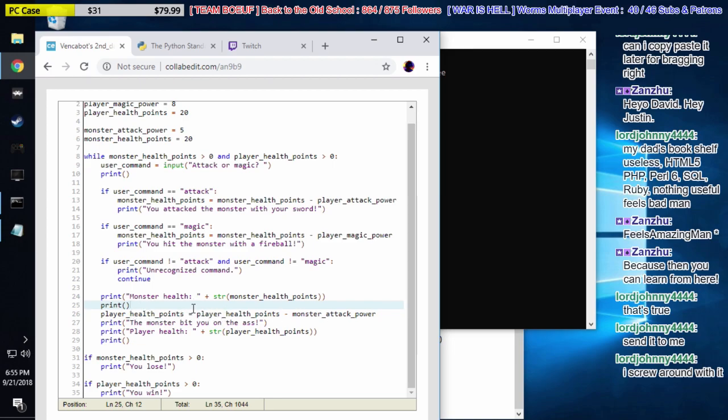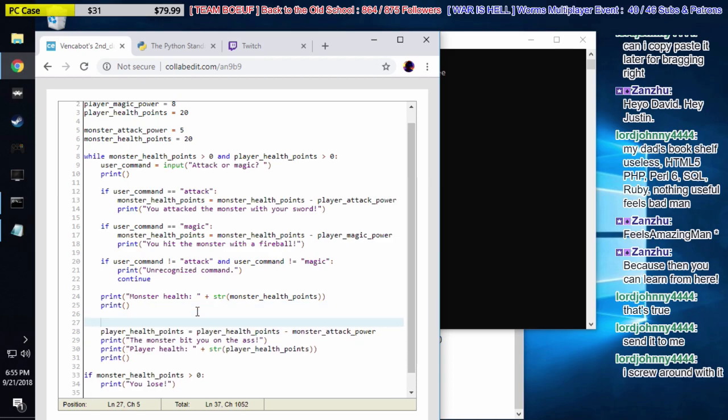There's no test here. I'm going to put a little comment here. In fact, there is no test here to find out whether the monster is alive or not. So basically, the player gets his turn, and then the monster always gets his turn.